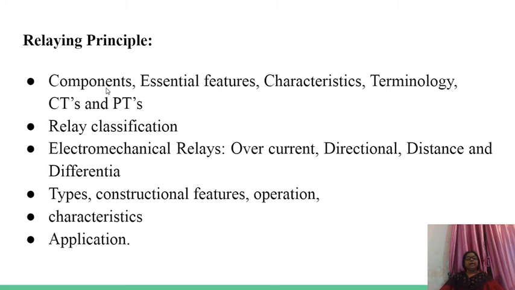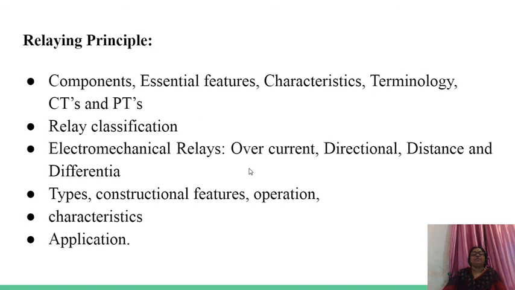In that relaying principle, what are the components, how you will sense those electrical parameters, what are the features, characteristics, terminology, CTs and PTs, what is the role of CTs and PTs, that we need to study. Then relay classification, how relays get classified depending upon the sensing parameter, depending upon the construction, depending upon the working.